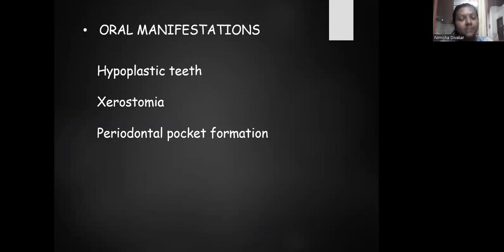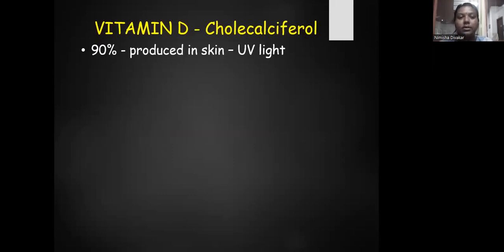Then there is xerostomia, which is reduced salivary flow, and periodontal pocket formation. Vitamin A deficiency will affect the periodontal and gingival strength, reduce the secretions of the parotid gland, and affect the teeth also. Second one is vitamin D, which is also known as cholecalciferol.